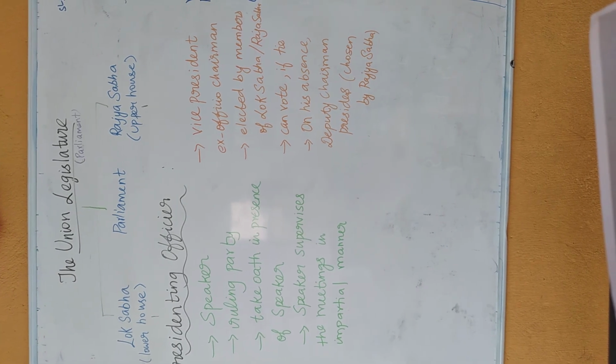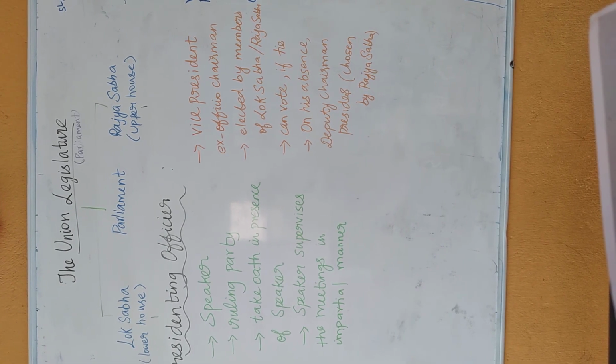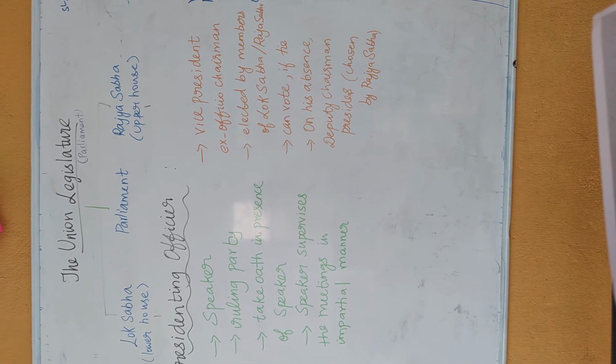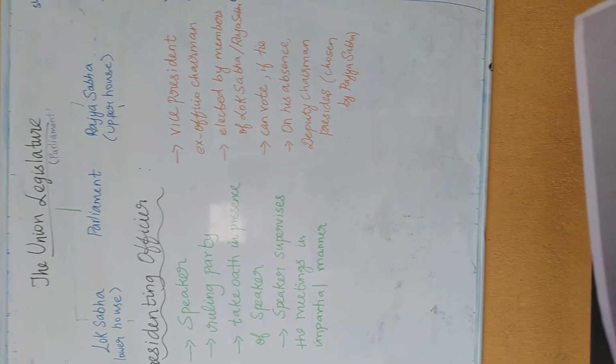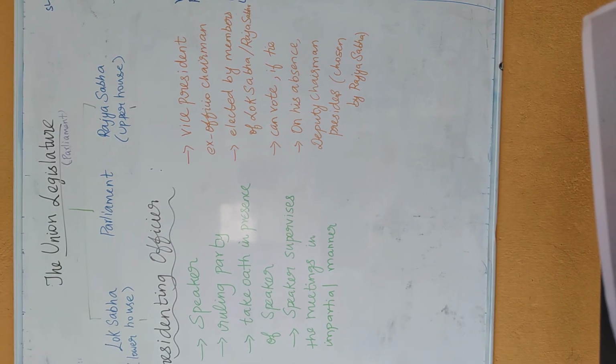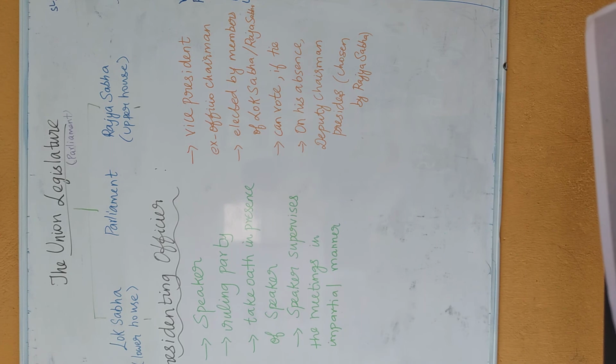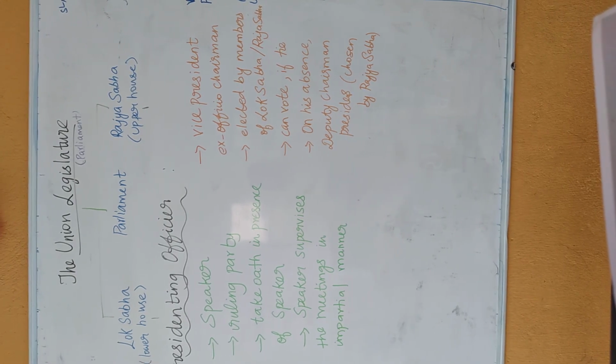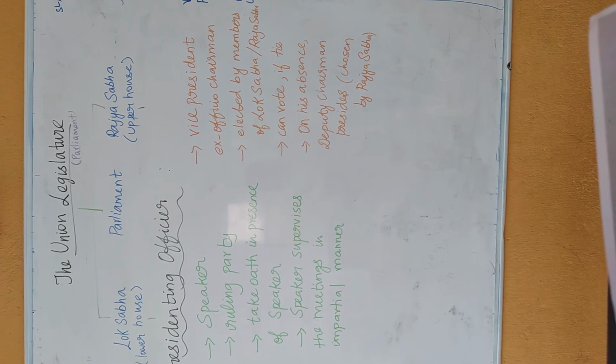Rajya Sabha presiding officer: the vice president is the ex officio chairman of Rajya Sabha. He is elected by the Lok Sabha and Rajya Sabha. If this vice president is absent, then who will preside over the meetings?